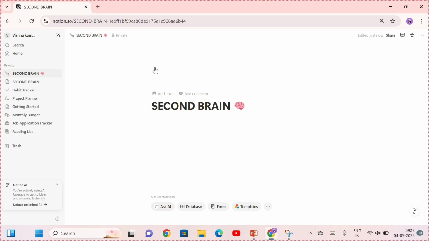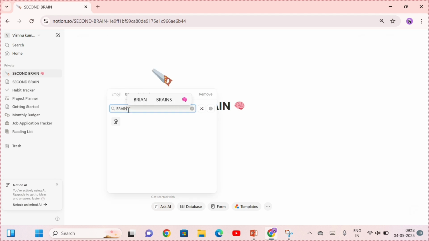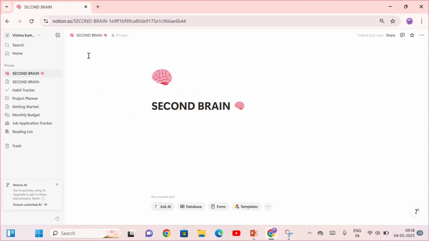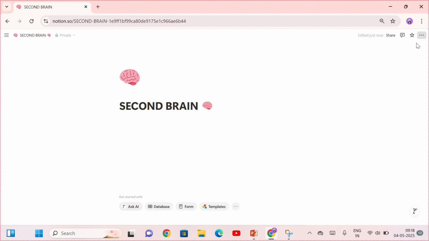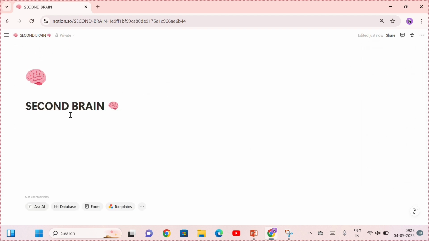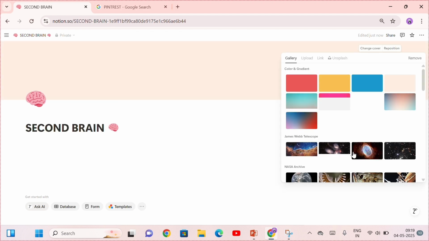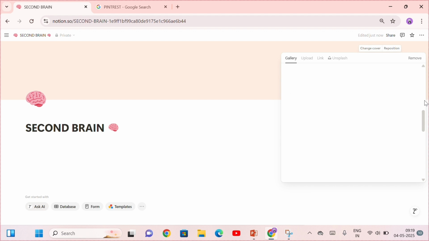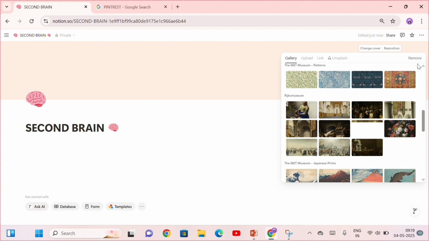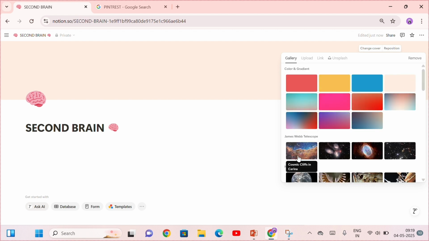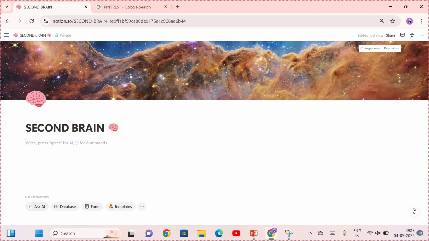Okay, I'll give this kind of icon, or I'll take an icon from here. I'll add the icon here, and then I'll go with a full width. You can change the cover by yourself to create with the help of Canva and all. You can also download a cover for your Notion page. So I'll upload a simple minimalist page, like I'll go with that James Webb Telescope.